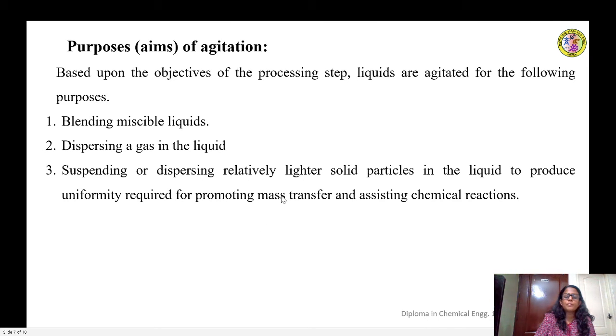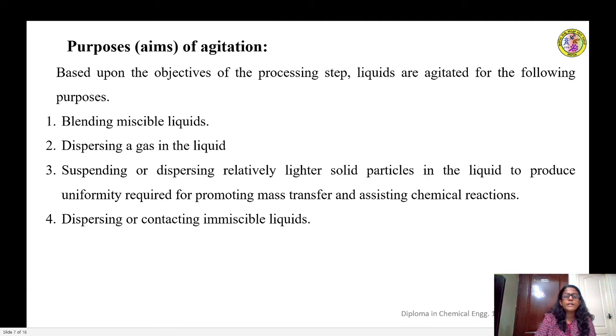In mass transfer, there should be transfer of material from one phase to another. Then thorough contact of the two substances is very important in a chemical reaction. So with that kind of objectives, if the lighter particles need to be suspended in a liquid, that is achieved by using agitation operation.